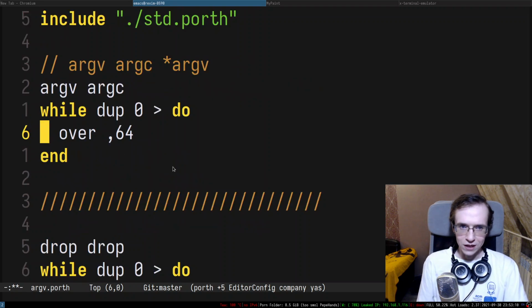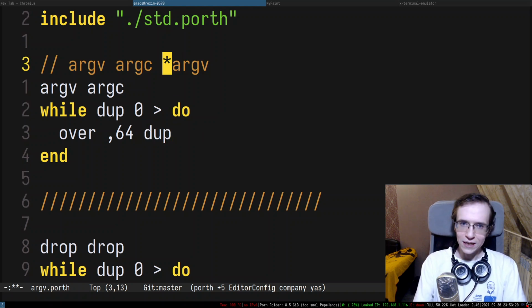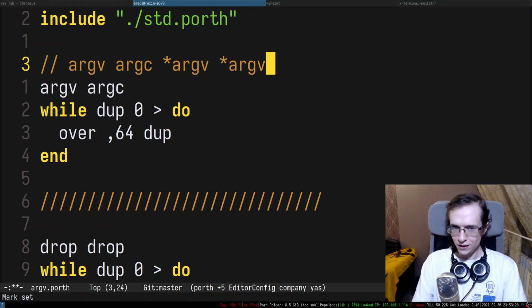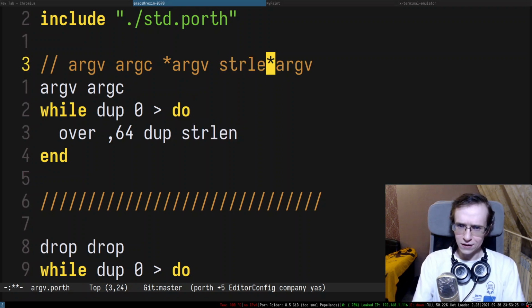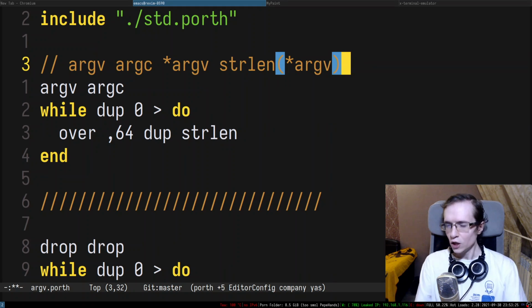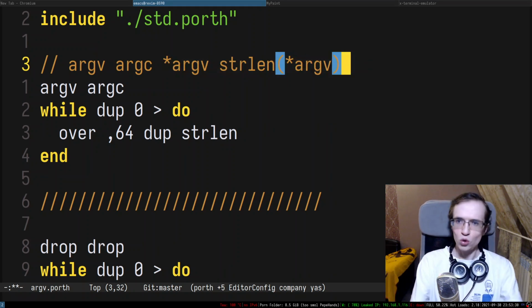So once I dereference that pointer, I suppose I want to take its size, right? But if I take its size, I will lose it. So the first thing I want to do is duplicate this pointer in here, and then I'm going to do strlen. So now I need to pipe these two elements on top of the stack into a write syscall.